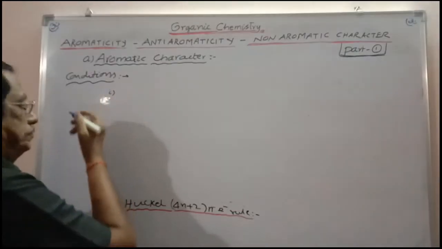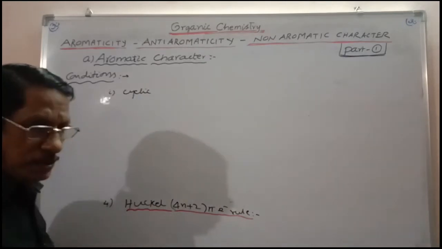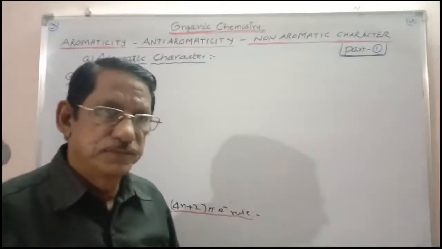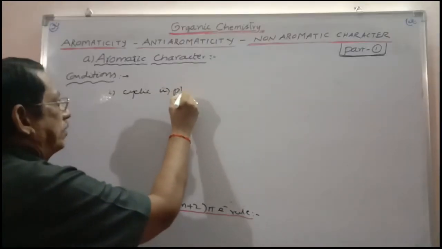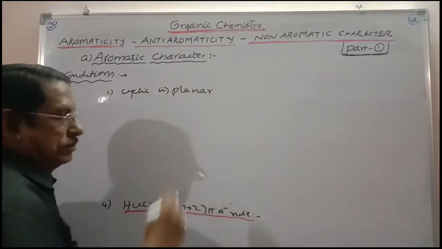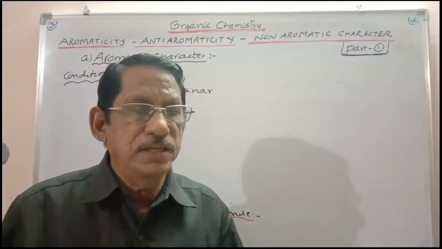1. The compound should be cyclic. It should be planar. So in total it should be a planar cyclic compound.